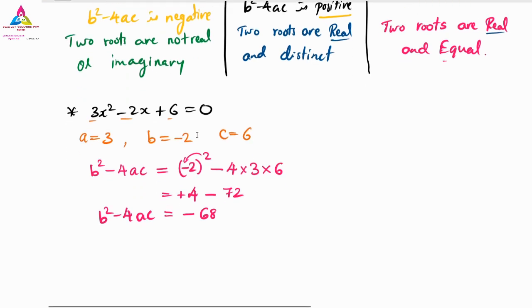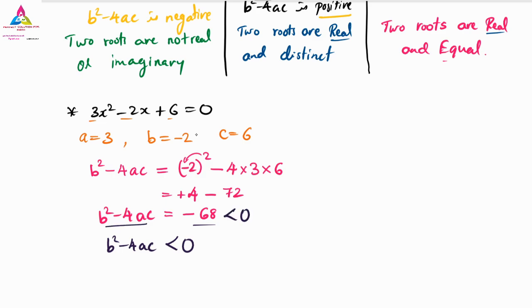Is it greater than 0 or lesser than 0? Yes, you have done a mistake. So is b square minus 4ac greater than 0 or lesser than 0? It is less than 0, because minus 68 is less than 0.